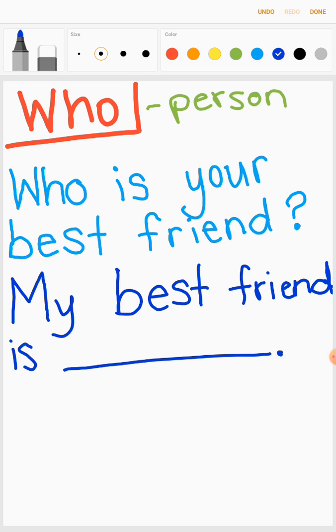So I want you to think about who your best friend is. If you have lots of friends, that's okay. I want you to think of one who you're the closest with. If you're like, Miss Larson, I have 2 or 3 really good friends and I just can't pick one, that's okay.